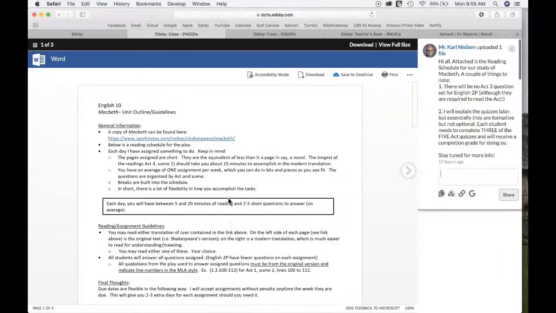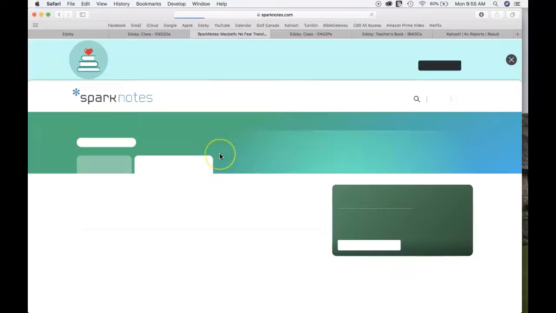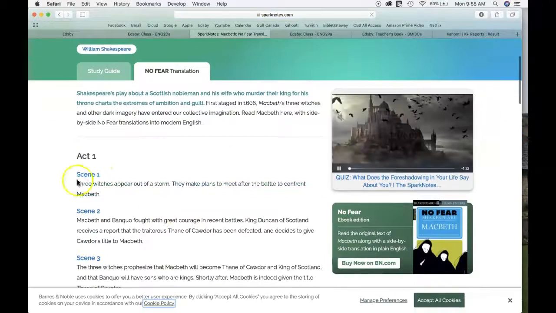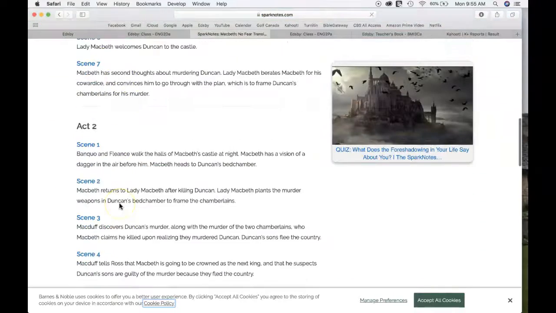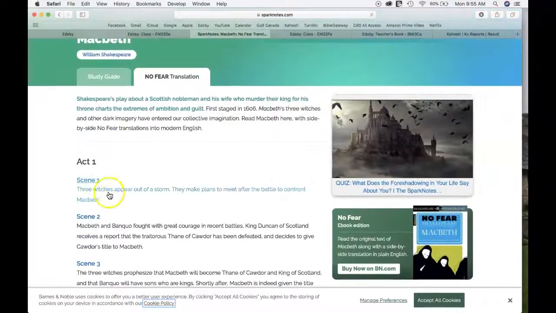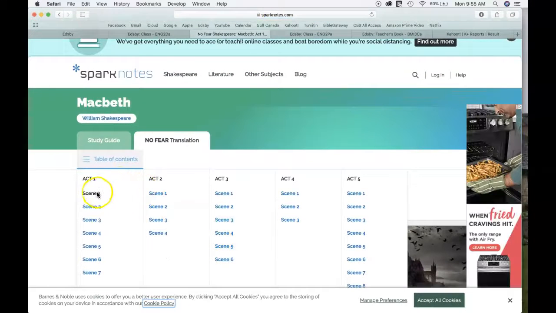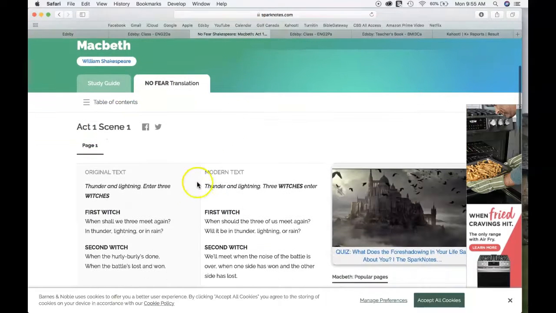To get to the play, on the first page of the reading schedule, you see I've put a link. If you just click on that link, it should open up the play in SparkNotes. So there's your play. You can see here it starts with Act 1, Act 2, Act 3. Obviously if you start at the beginning, you just click here. Okay, it's a little touchy with the mouse.